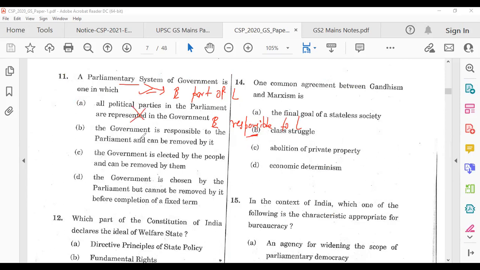All political parties are represented. Wrong. Government is elected by people. Yes, but that is democracy, not parliamentary form of government. Government is chosen by the parliament, cannot be removed. That is wrong. Government is responsible to the parliament and can be removed by it. So this is the question.